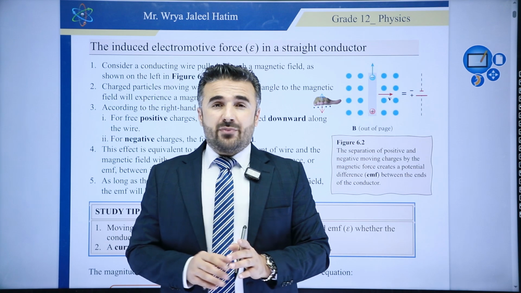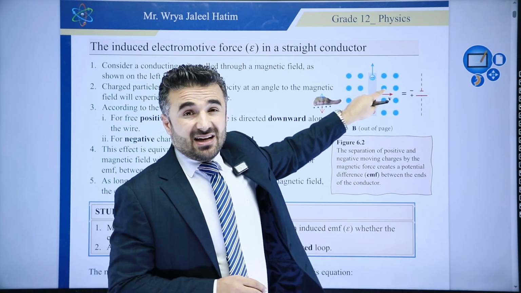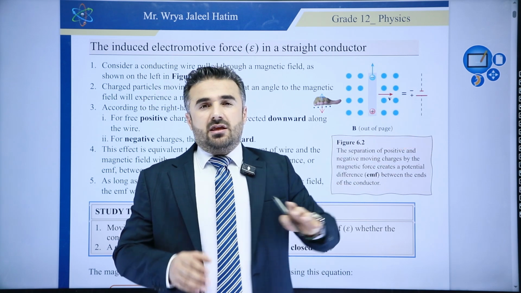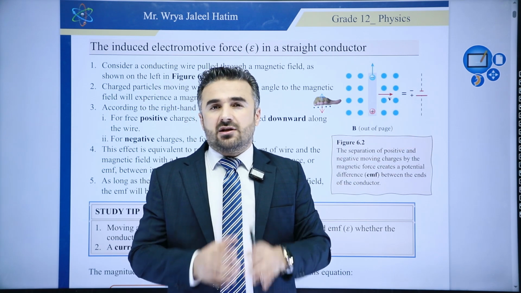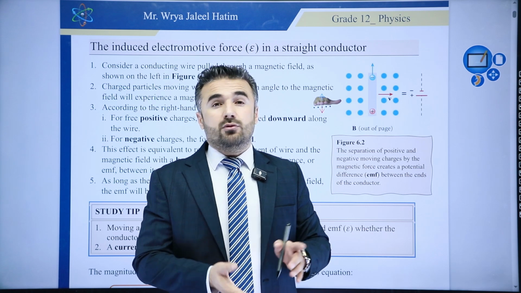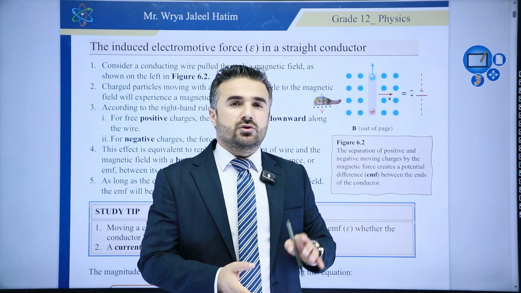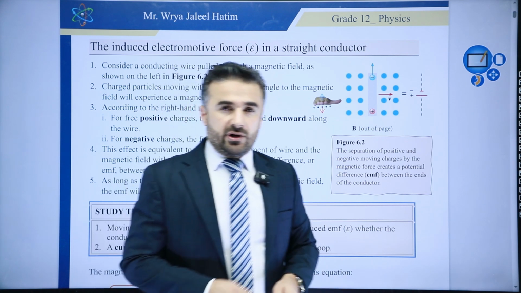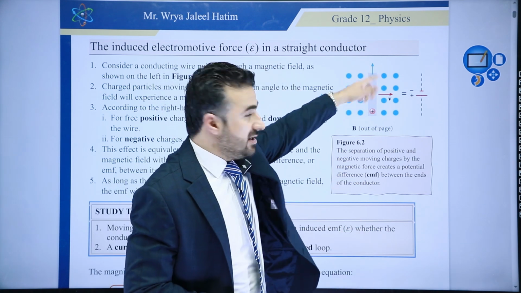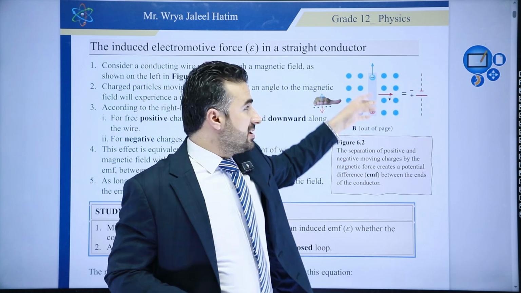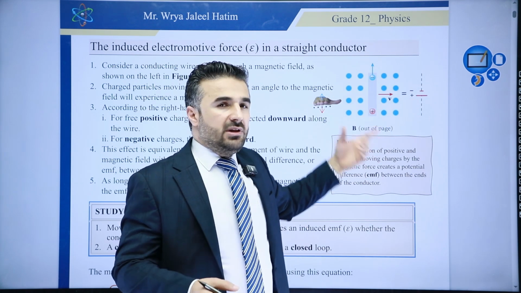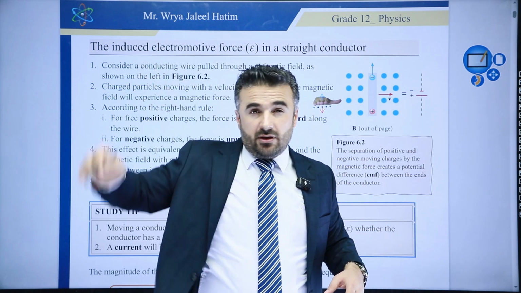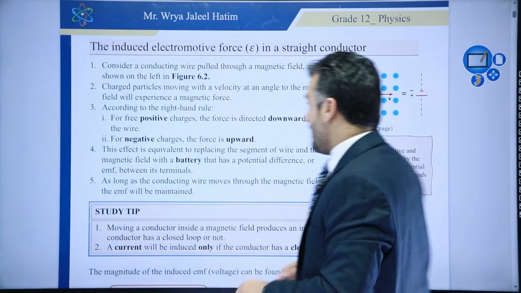But then also remember this: if it is just a conductor within a magnetic field, and this conductor is not connected to any external source, then the only thing you get is just the potential difference, just a voltage, and that voltage we call the induced electromotive force, all right? We will not get a current. Why? Because you can see that this is not a closed loop. We will only have a closed loop if there is a path for the electrons so that they can circulate in the circuit. Okay, so let me tell you more about this.